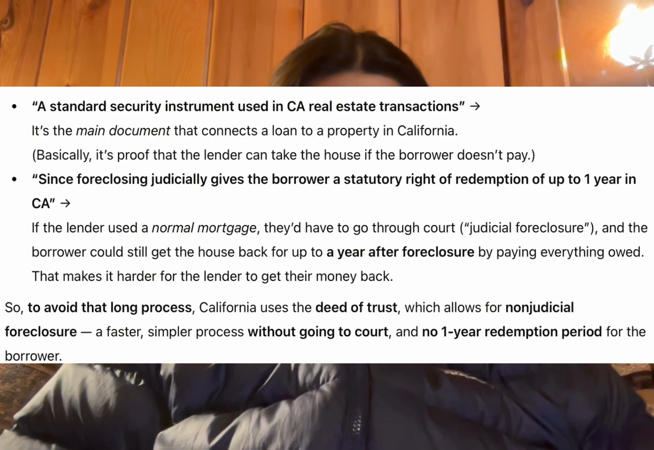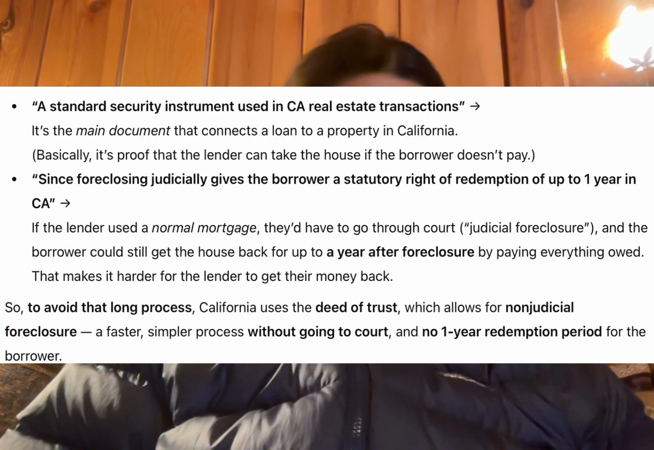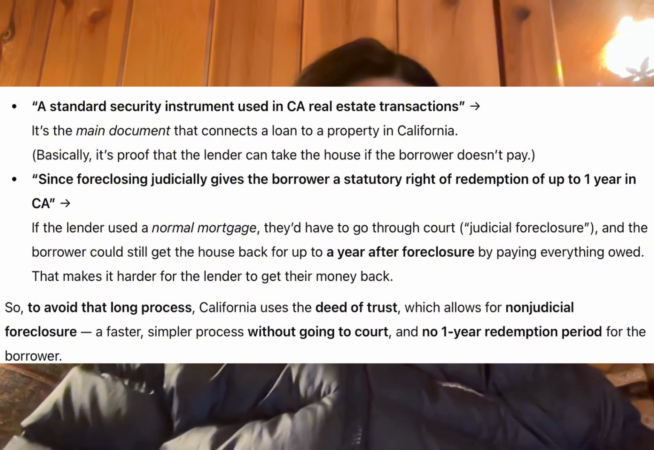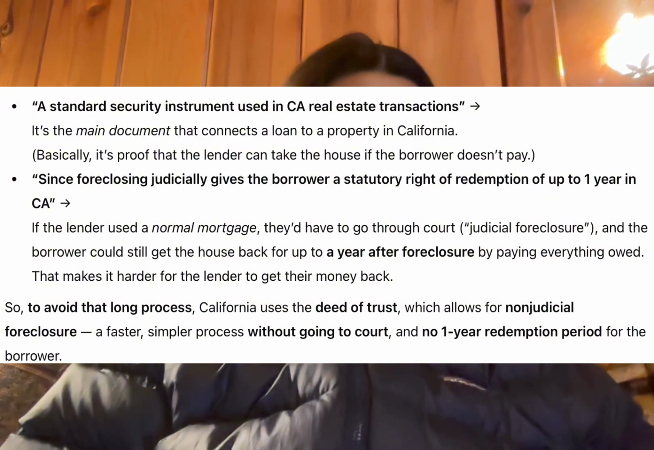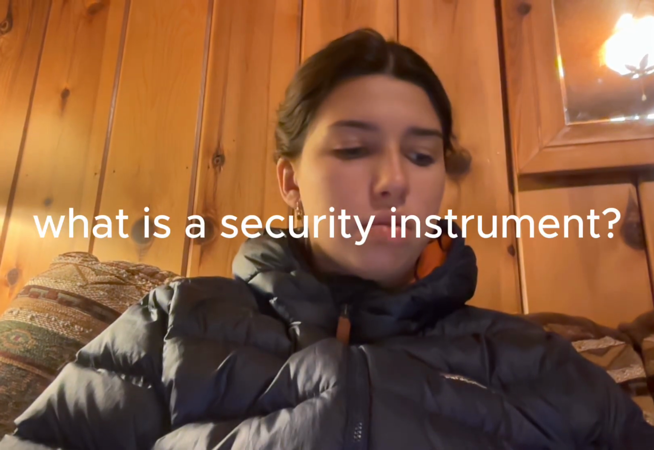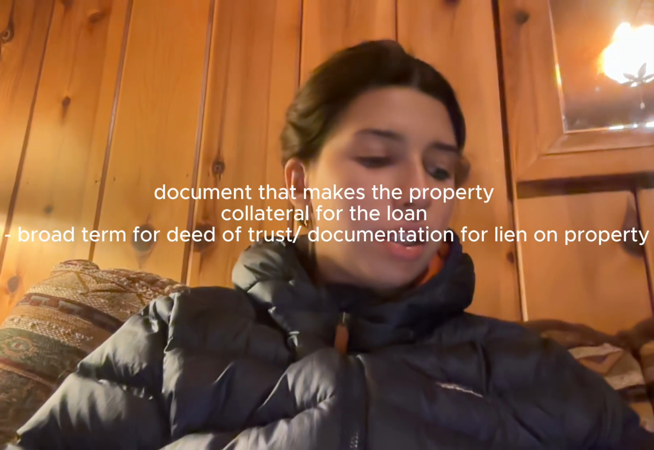So in more simple terms, a deed of trust is a standard legal agreement used in California real estate to secure a home loan. It's like a mortgage. It's another term for mortgage, except we'll get to that. It involves a neutral third party, a trustee, who holds the property's legal title as security for the lender until the borrower fully repays the loan. So a security instrument is the document that makes the property collateral for the loan, giving the lender the right to foreclose on the borrower's default of loan terms.